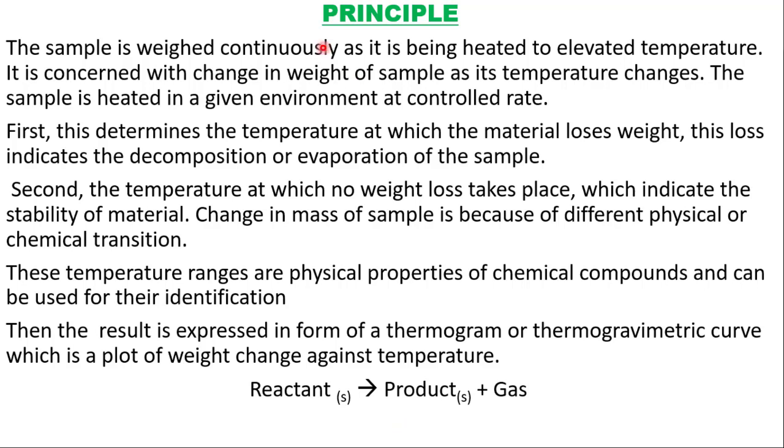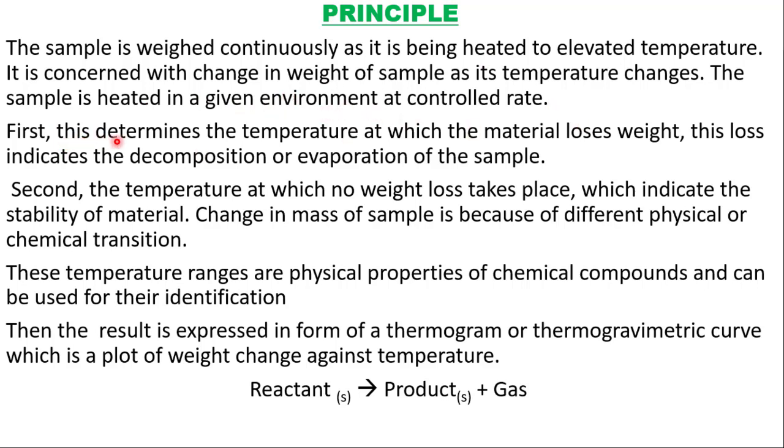Next one, principle of thermogravimetry. The sample is weighed continuously as it is being heated to elevated temperature. It is concerned with change in weight of the sample as its temperature changes. The sample is heated in a given environment at a controlled rate.